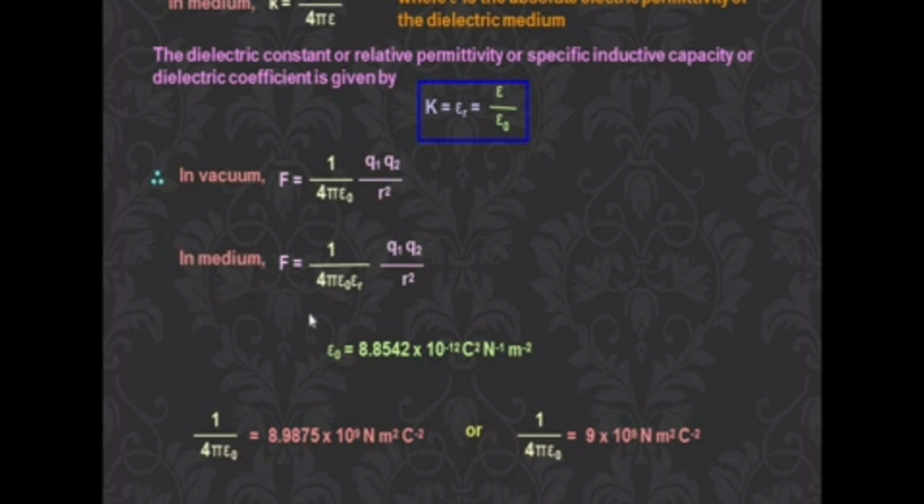Suppose it is in a medium. Then you have to relate that medium: instead of epsilon naught we write epsilon naught into epsilon r. The epsilon naught value is equal to 8.8542 into 10 to the power of minus 12 coulomb square Newton inverse meter power minus 2. How did this come? Look here, this epsilon naught, take it to the other side, and F comes below. Force has the unit Newton, so when Newton goes up it becomes Newton inverse. That is what is written there.